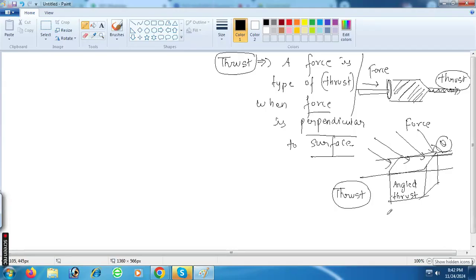So you should understand here. This is an angled thrust, right? But basically, normal thrust is a force which is a type of thrust. Can you understand this? Yes, sir. Any problem here? No, sir. Okay.